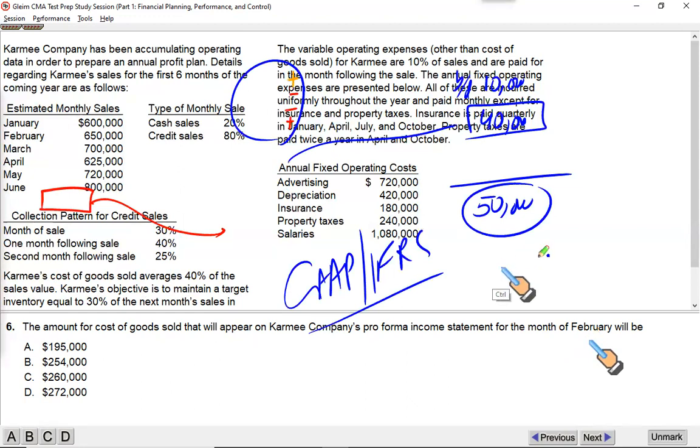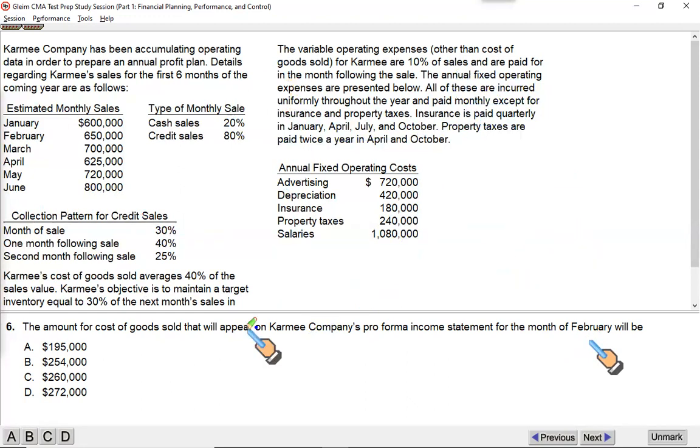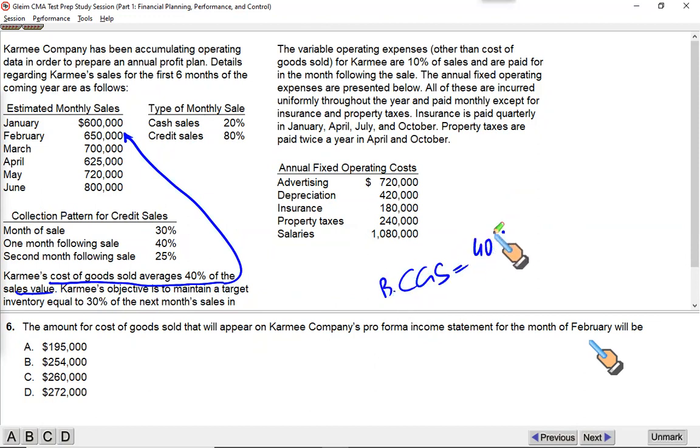For this, we have all the required information. Look at this. It says the cost of goods sold is 40% of the sales value. If this is so, what do we expect to sell in February? 650. So cost of goods sold, budgeted cost of goods sold for February will be just 40% of February sale. It was just a one-line question and you had to read the whole question.